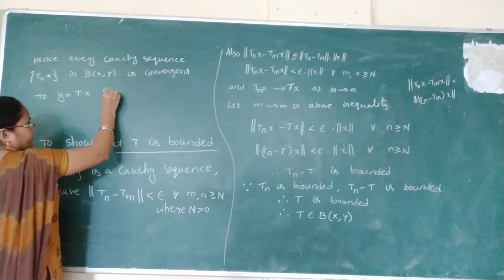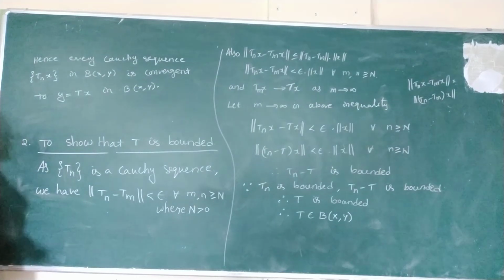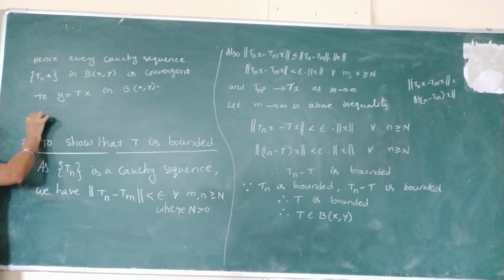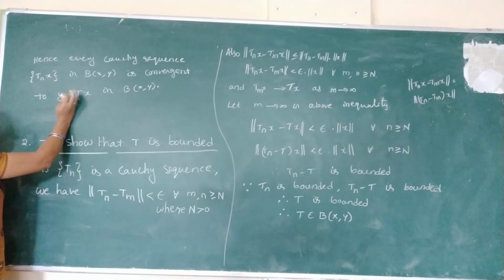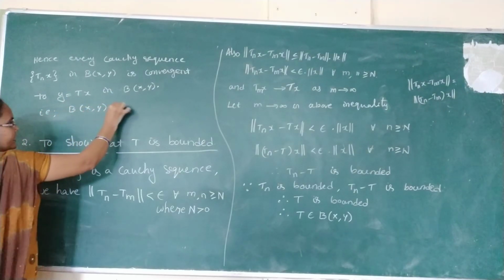This one is also in B of X comma Y. Every Cauchy sequence is convergent, then the space is called complete. So B of X comma Y is complete.